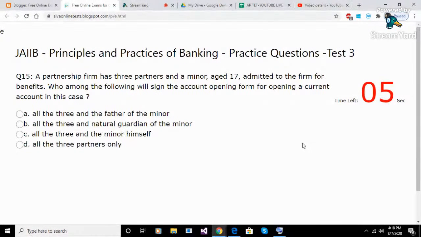Option A. All the 3 and the father of the minor. Option B. All the 3 and natural guardian of the minor. Option C. All the 3 and the minor himself. Option D. All the 3 partners only. Answer D. All the 3 partners only.